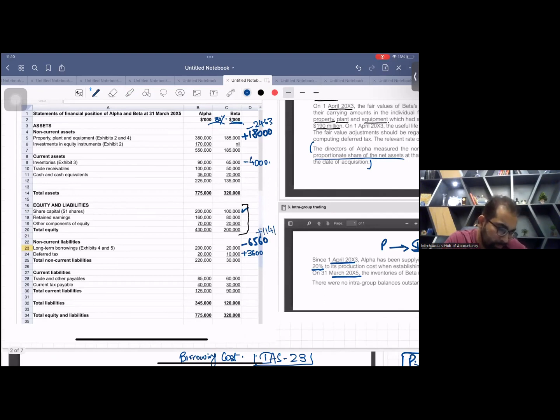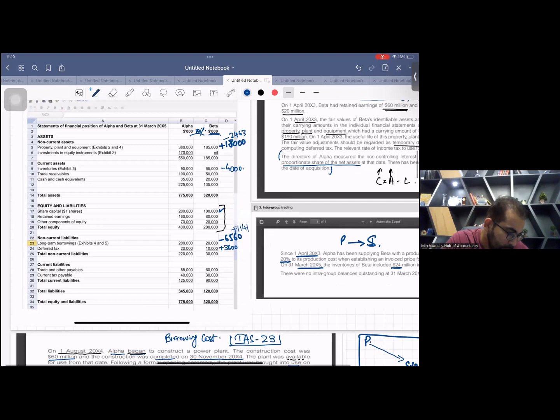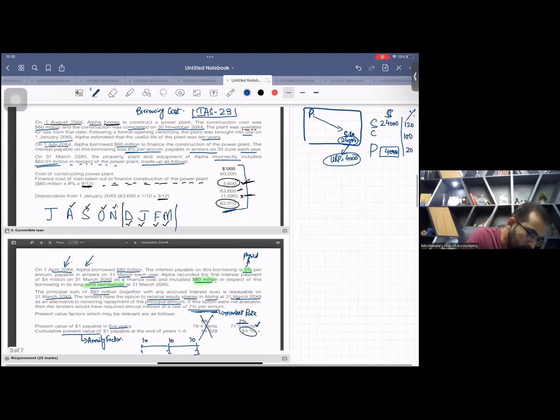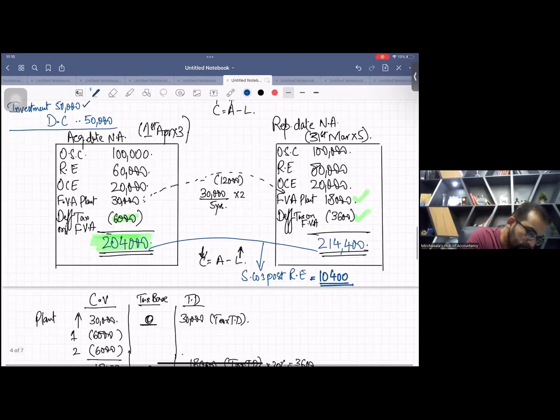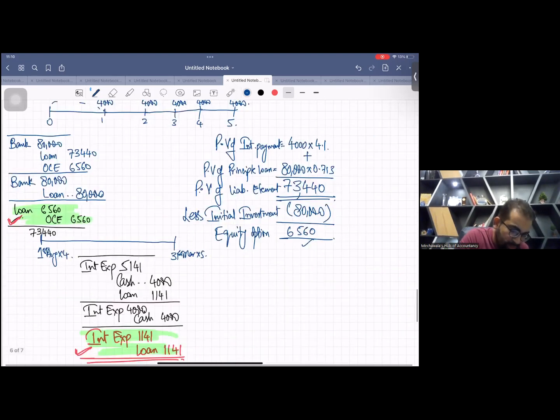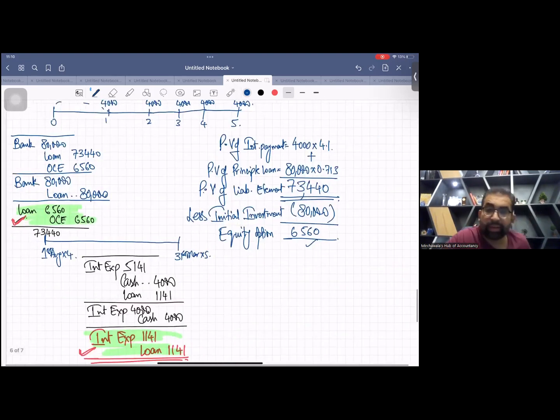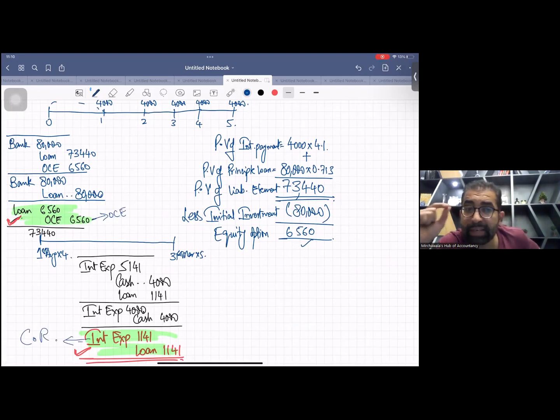And now this thing will go in OCE, and this interest expense will go in CR. See, the interest expense is an expense, a P&L item. Interest expense will hit profit, and profit will hit retained earnings. Retained earnings will automatically hit consolidated reserve, because this adjustment is all related to the parent company.